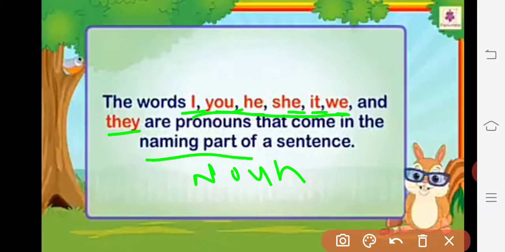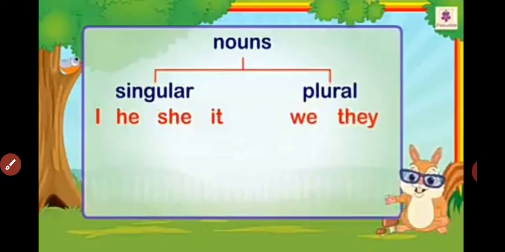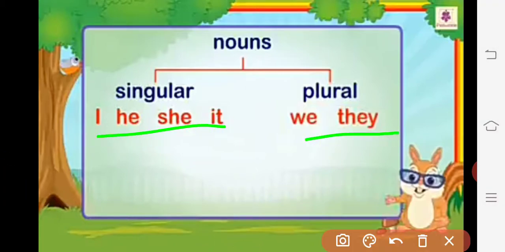And which pronouns are we going to use? We can use I, we, you, they. These are the plural. And he, she, it are the singular. For only one person we can use them. Now see, what about the next examples? Have you understood this? All these are the pronouns: I, we, you, he, she, it, they. Now see the next one. I already told you that nouns are divided into singular and plural. It's for your extra knowledge. You can keep it in mind that we and they are plural, and I, he, she, it are singular.